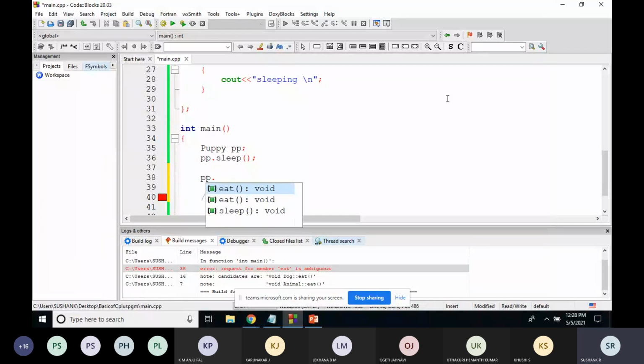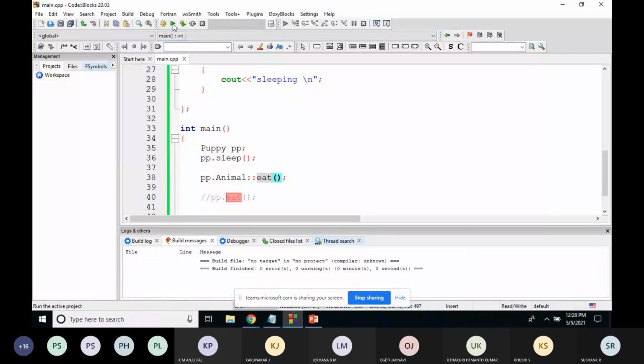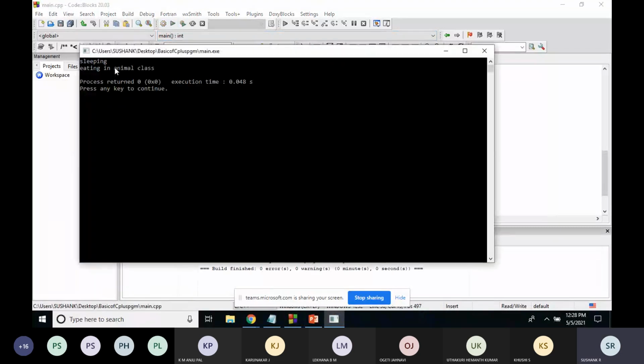What is the class name? I want to print the eat method of the animal class, so animal, then the function which I want to print. Now you will not get any error because I'm telling the compiler that I want to print the eat method of the animal class. So I'll build this and run this. See, eating in animal class.